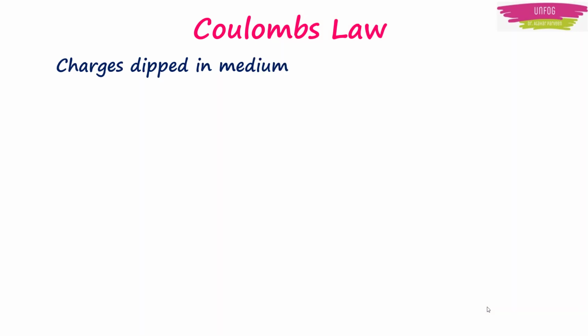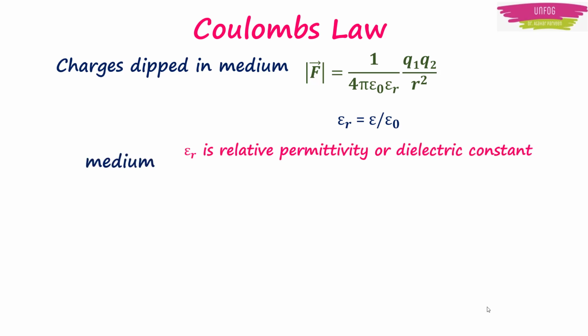If charges are dipped in a medium, then the electrostatic force on the charge is 1 upon 4 pi epsilon naught epsilon r, Q1 into Q2 upon r square, where epsilon naught into epsilon r is equal to epsilon, or epsilon r is equal to epsilon upon epsilon naught. Here epsilon r is the relative permittivity or dielectric constant of the medium and is a dimensionless quantity, and epsilon is the absolute permittivity of the medium.